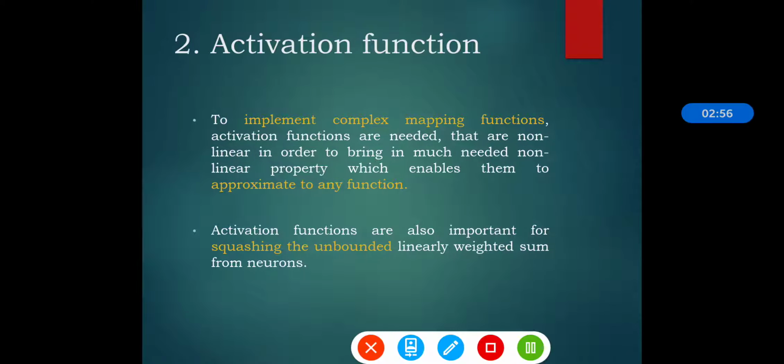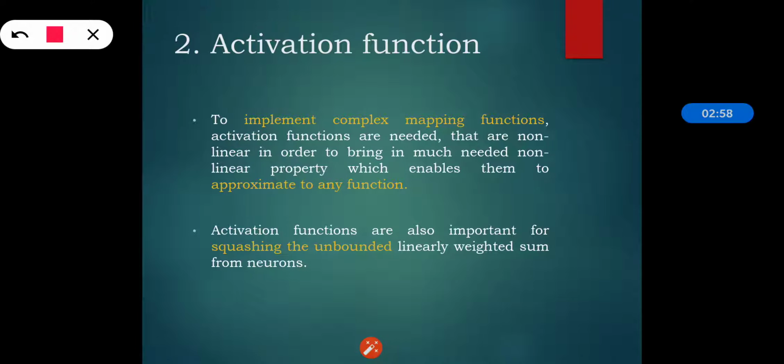Then comes the activation function. To implement complex mapping functions, activation functions are needed, and they are non-linear in order to bring in the much needed non-linear property which enables us to approximate any function.